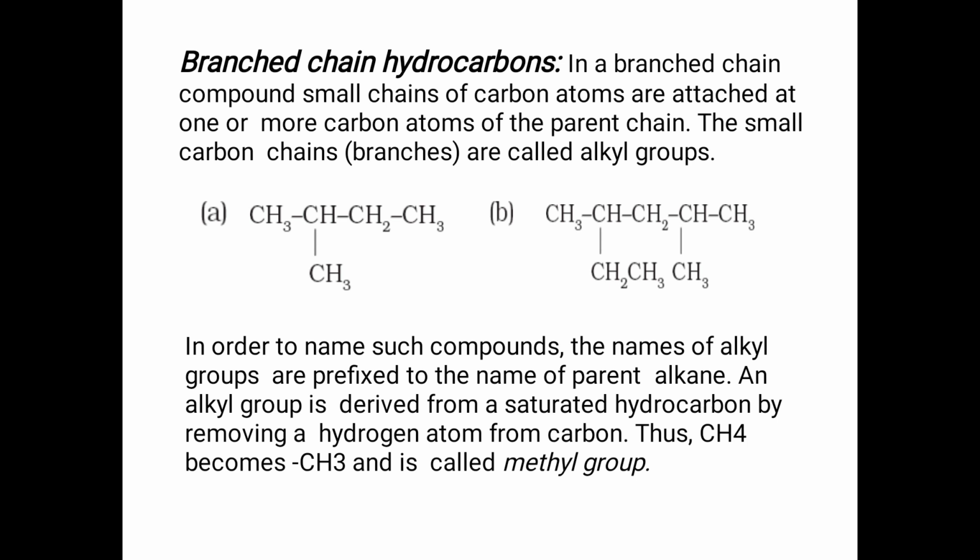Next, branched chain compounds. That is, in the parent there is a chain, and there will be one or more branches in a compound. The main chain is known as the parent chain. Small carbon chains are known as branches. The biggest one is the parent chain. Small chains are known as branches, and are called alkyl groups. How can we name these compounds?